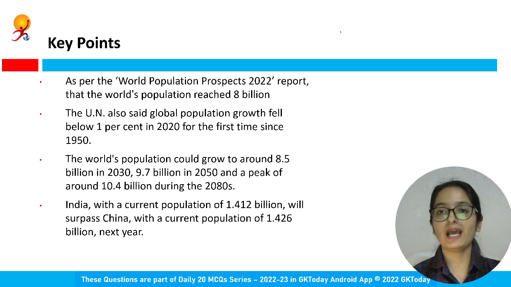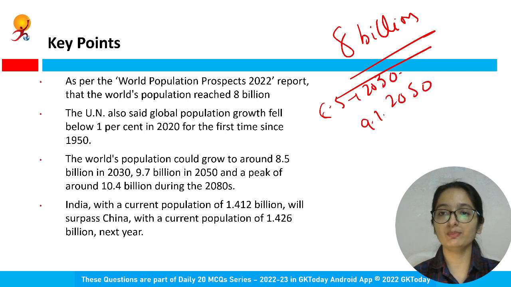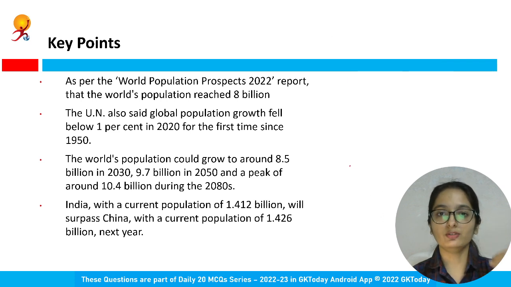The world population has reached 8 billion, and it would grow to 8.5 billion by 2030, then 9.7 billion by 2050, and to a peak of around 10.4 billion during the 2080s. So these are just the numbers. According to the UN, the growth rate has fallen below 1% in 2020, and this had happened for the very first time. So this is also one point that you can take away.